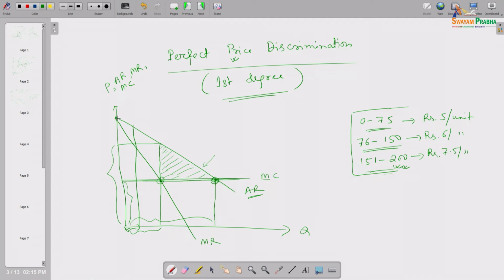For the very first unit he is paying this much, very high. Maybe the next unit a little bit less, and so on, and for every unit, whatever is his maximum willingness to pay, the monopoly is charging exactly that price, because we are assuming that somehow the monopoly knows the demand curve.